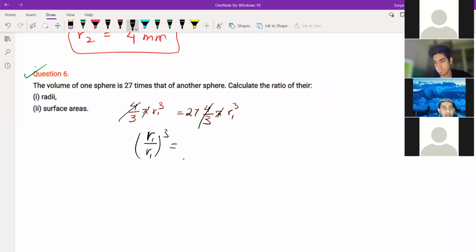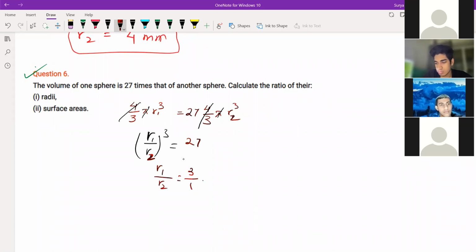Sir, and the ratio of surface area is 9:1. So how will we get the radii here? 27 is there. You get the cube root of 27. So R1 by R2 you can write if you want, 3. You have written R1 on the top, R2 you can write, no? R1 and R2.